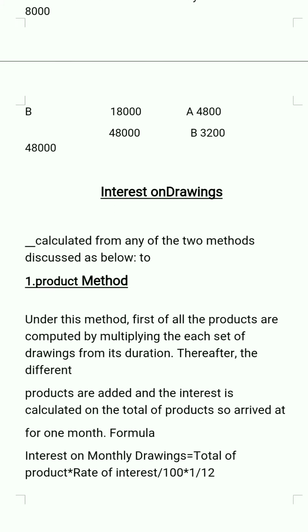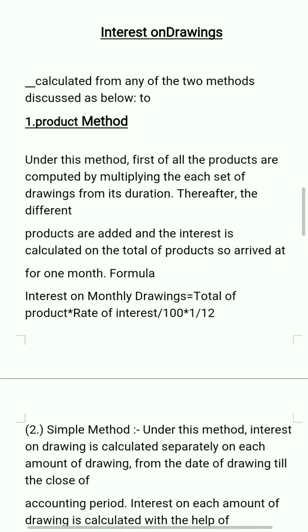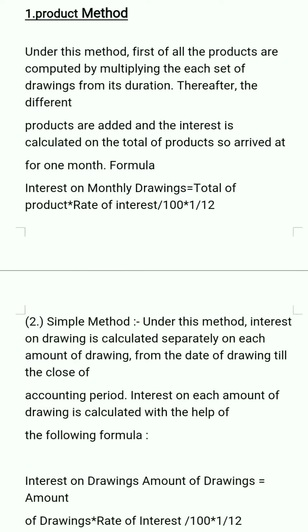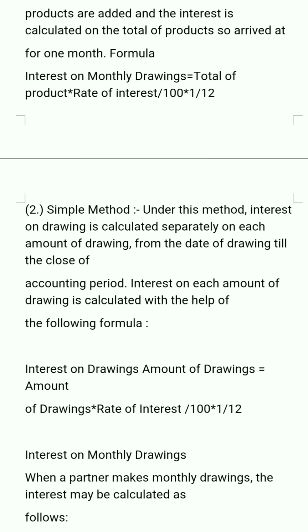Then the next topic is interest on drawings. Interest on drawings is a very simple method, and students, you will always find one more question or a 3 marks question on this topic in CBSE examinations. We have two methods, that is the product method and the simple method. The product method's formula is: total of products into rate of interest, which will be given in the question, divided by 100. Then again it is to be divided by 12. 12 stands for 12 months of a year.